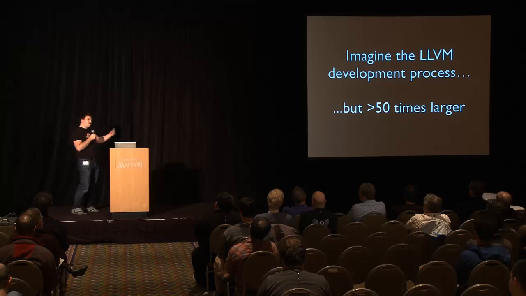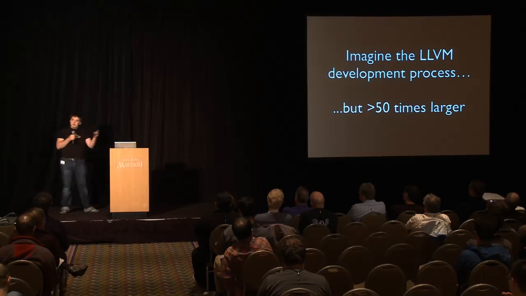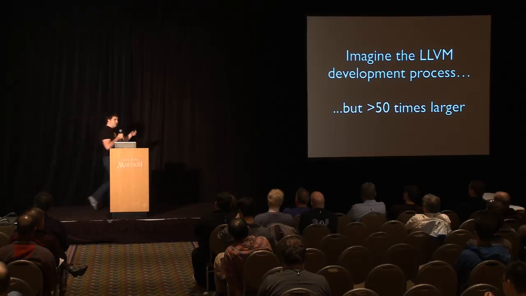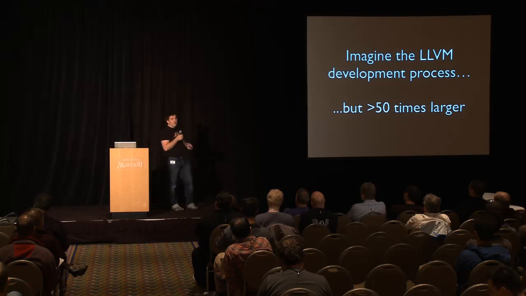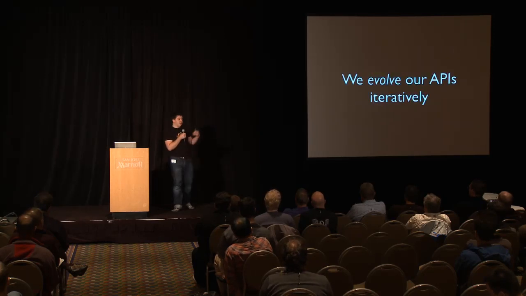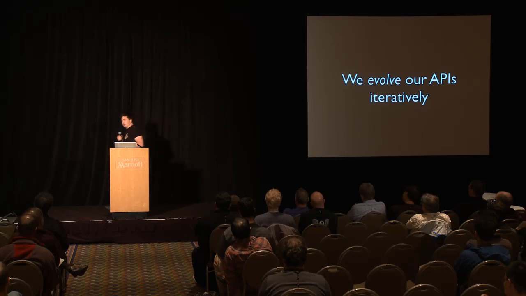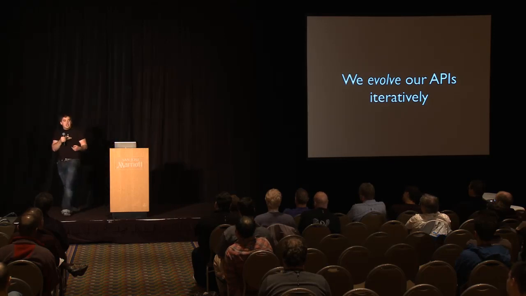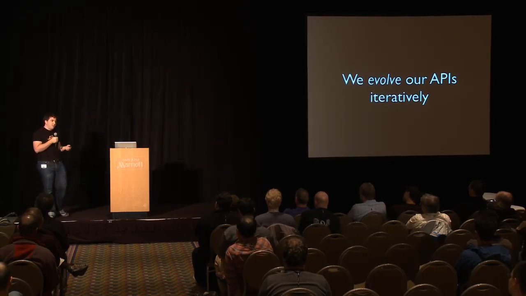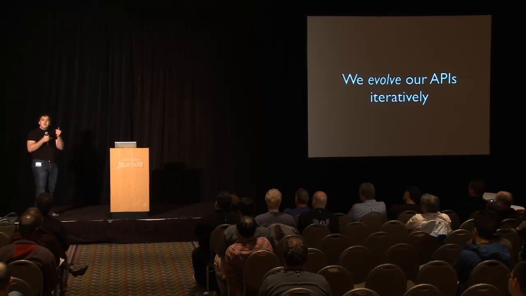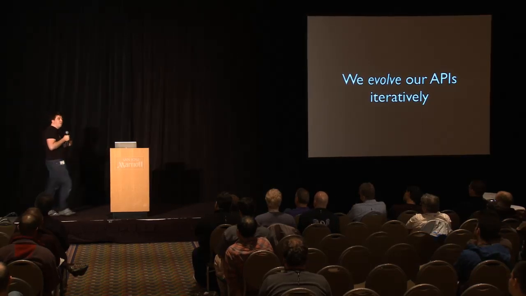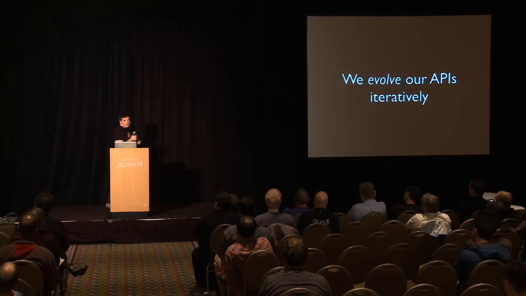Because you can imagine the LLVM development process, but 50 times larger in multiple dimensions: 50 times more people, right? 50 times more code. And you can imagine that this is going to be really interesting because now we can actually evolve APIs that are used across a company. And I don't just mean in terms of bringing in the new generation of API. We can deprecate APIs. We can find buggy APIs and actually proactively fix them. We can change code that was written poorly a long time ago. And originally, it may not have even seemed like a bad idea, but we can learn from it and we can evolve the APIs iteratively.